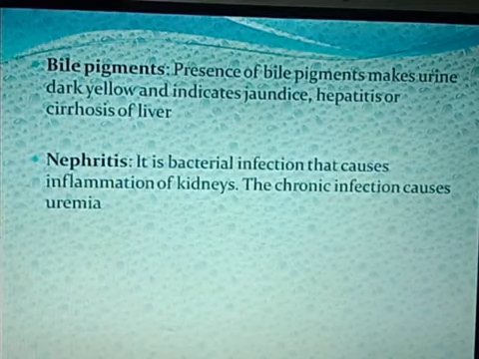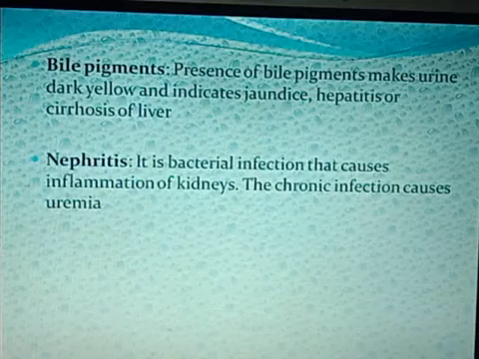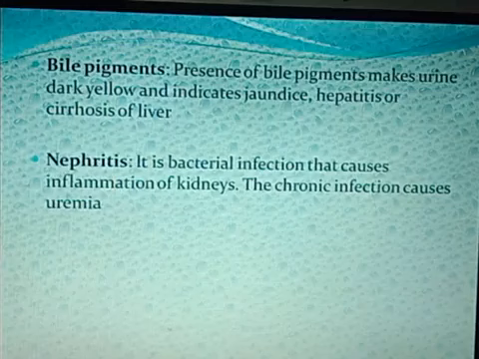Nephritis, it's a bacterial infection. During nephritis, inflammation of the kidneys takes place. The chronic infection causes uremia, meaning accumulation of urea in the blood.